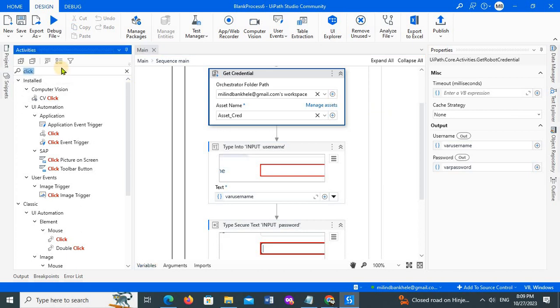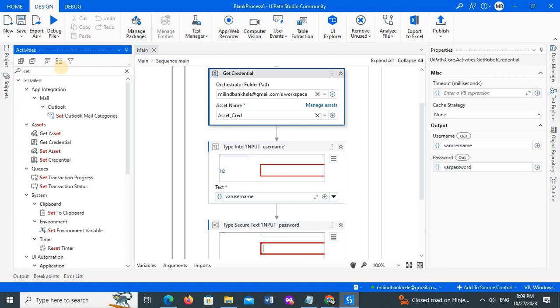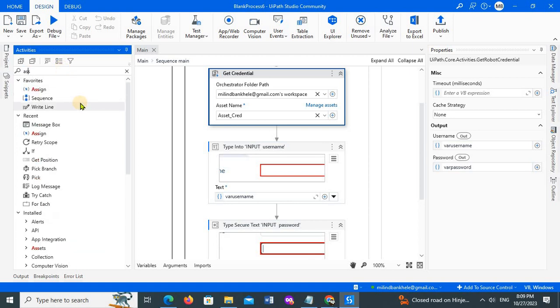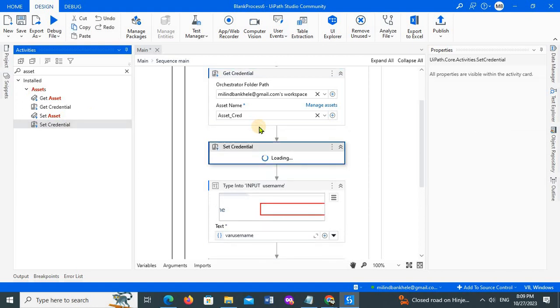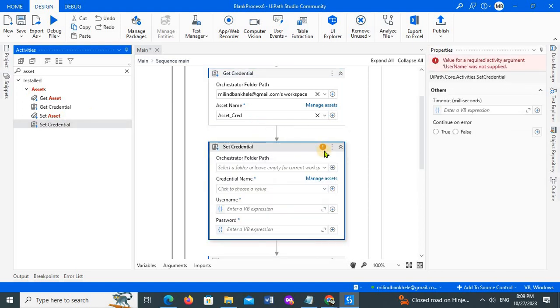Now what do I need to do? If I want to set some specific values, I'll use Set Credential. Here I'll provide the credential name, which is my asset credential. If I want to update the username here, I'll use this one.